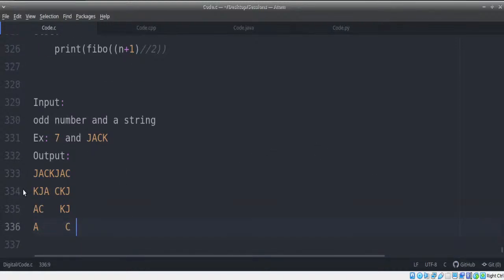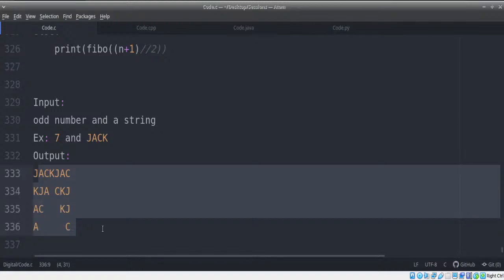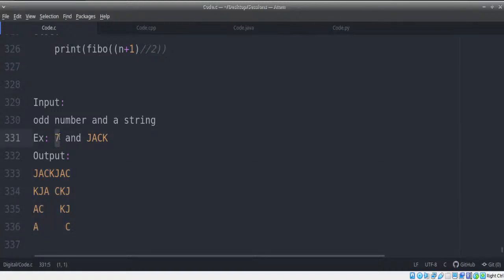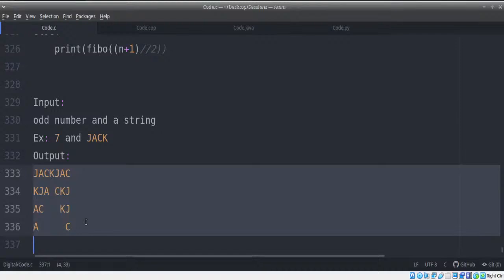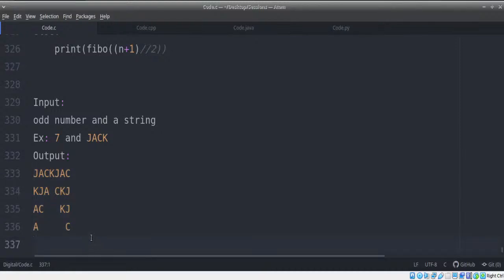Now these are our first 4 lines where we are increasing the number of spaces. So if the input is 7, we need to divide it by 2. When we divide it by 2, we get 3.5. So let's take the ceiling value of it. For the first 4 lines, we're going to increase the space. For the next 3 lines, we're going to decrease the space.